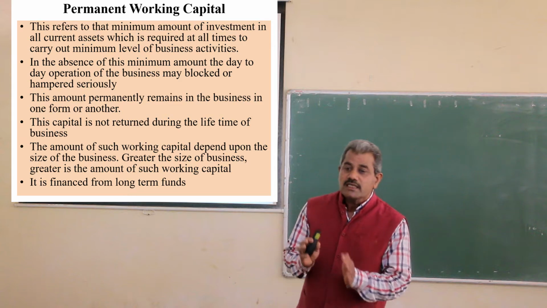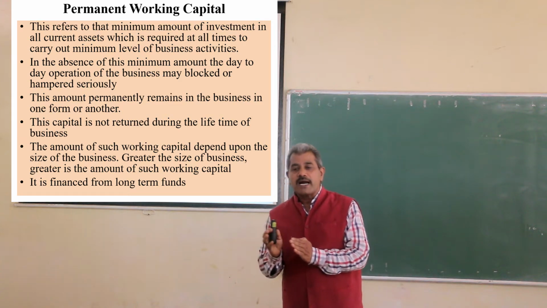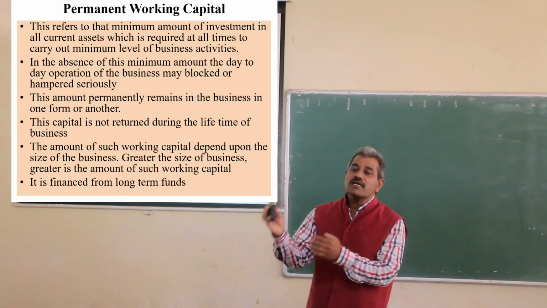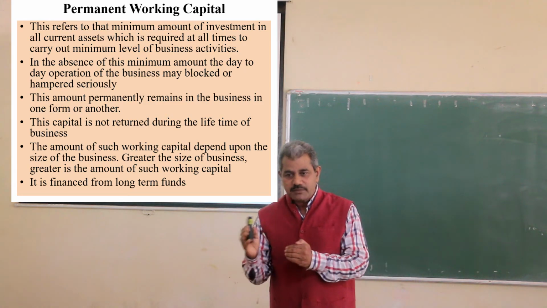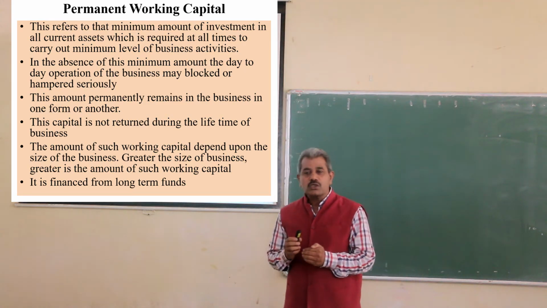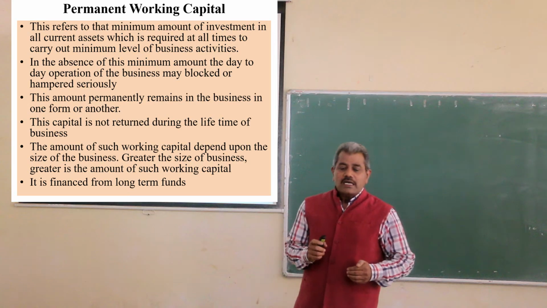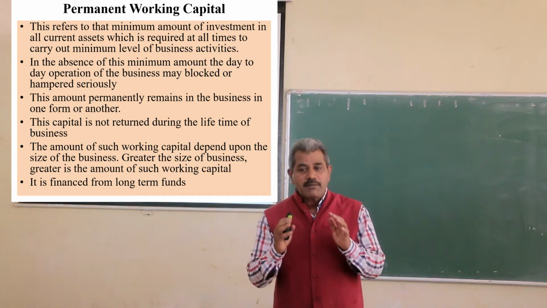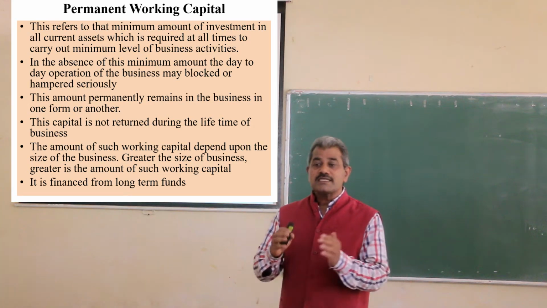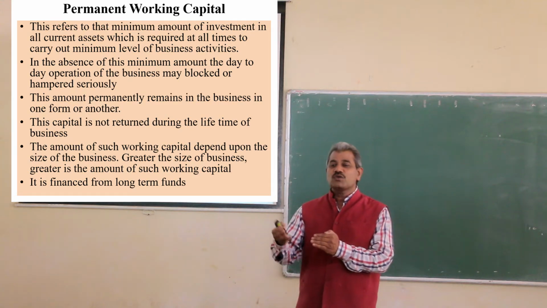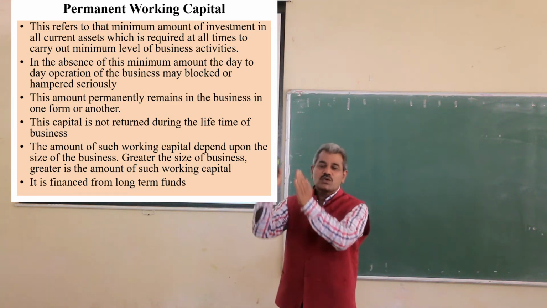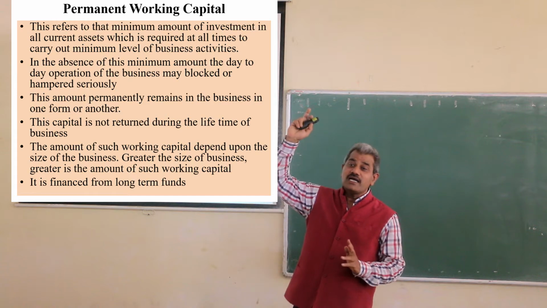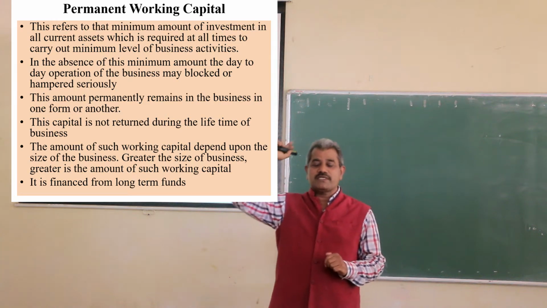So generally, this amount is financed from the long-term sources. This amount of working capital is not returned to the investors because it is totally locked till the closure of the business.